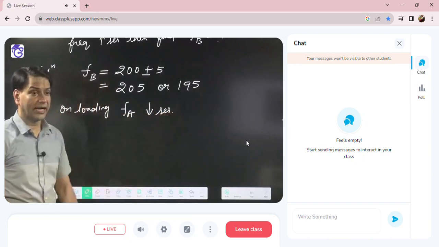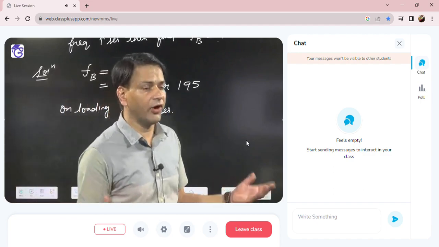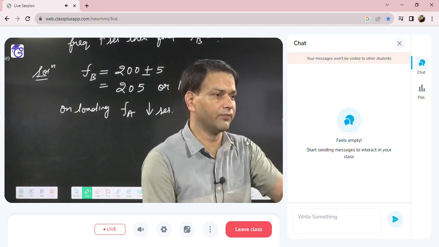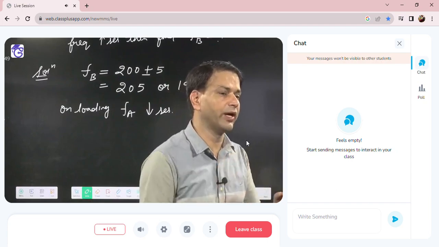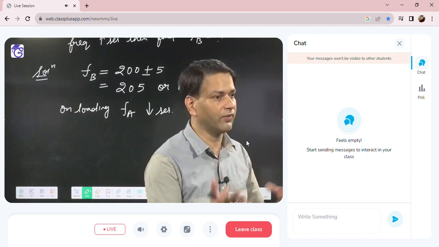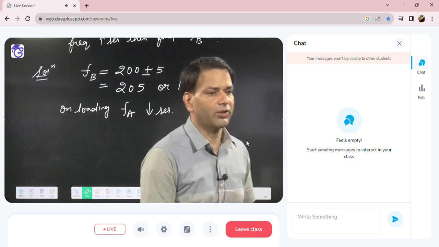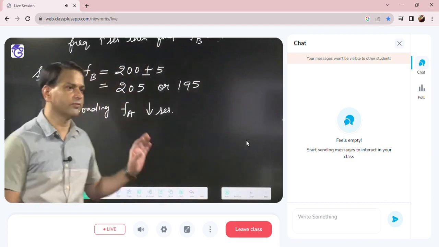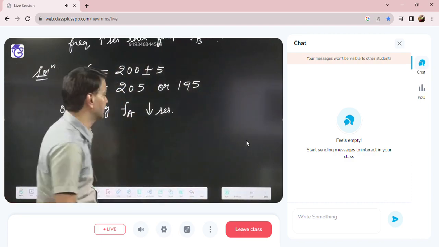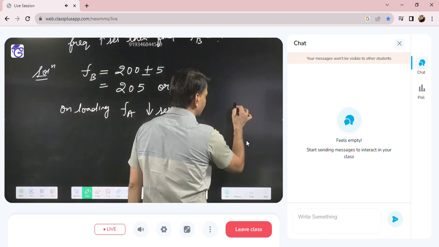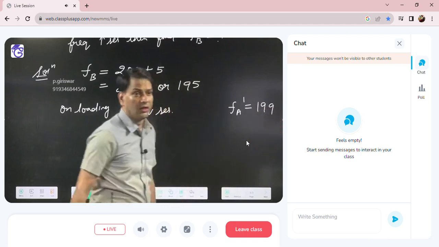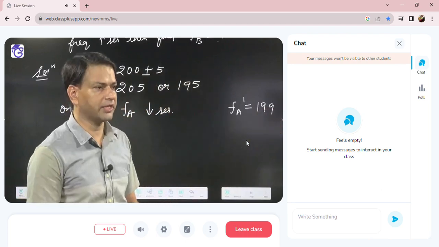Because loading and filing do not have any particular values, it does not mean that this much load makes the frequency decrease that much, or this much filing makes it increase that much. There is no particular loading and filing value. So that's why it will change. We know that loading will decrease the frequency, so I am saying the frequency of A will decrease. For our understanding, suppose the new frequency of A, I am taking 199.